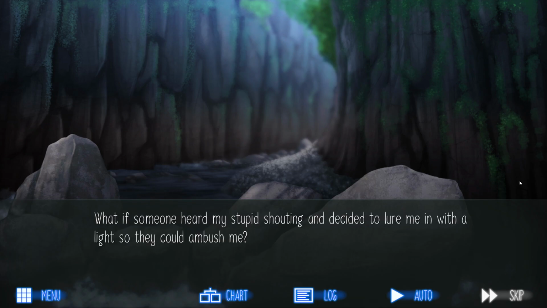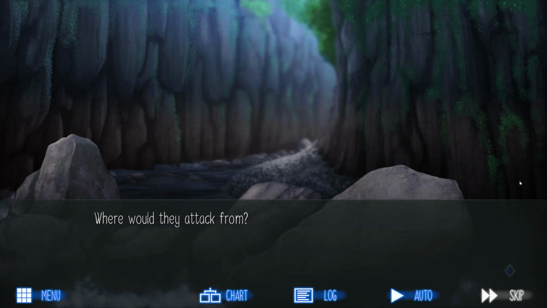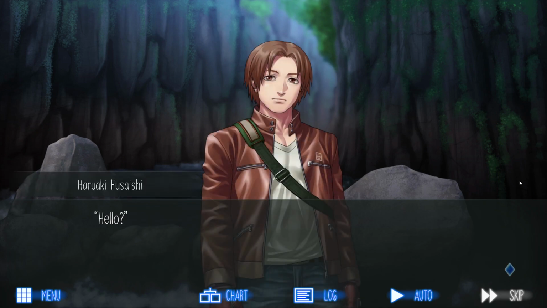What if someone heard my stupid shouting and decided to lure me in with a light so they could ambush me? Where would they attack from? Above? "Hello?" I heard a voice the moment I looked up. The rock cliff was actually made up of several boulders. There was a face peeking from behind one of them.